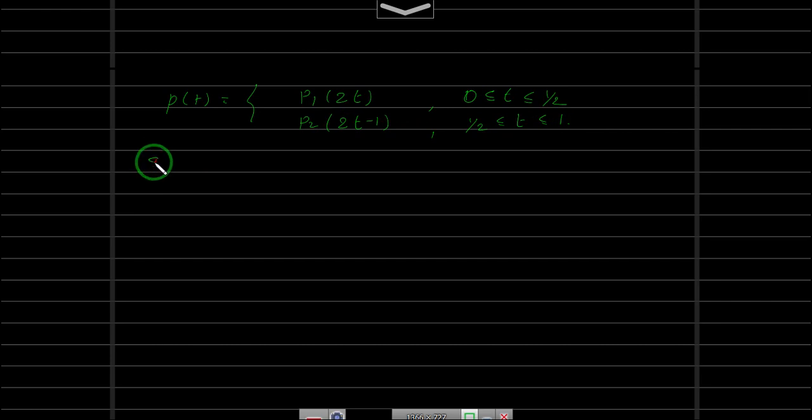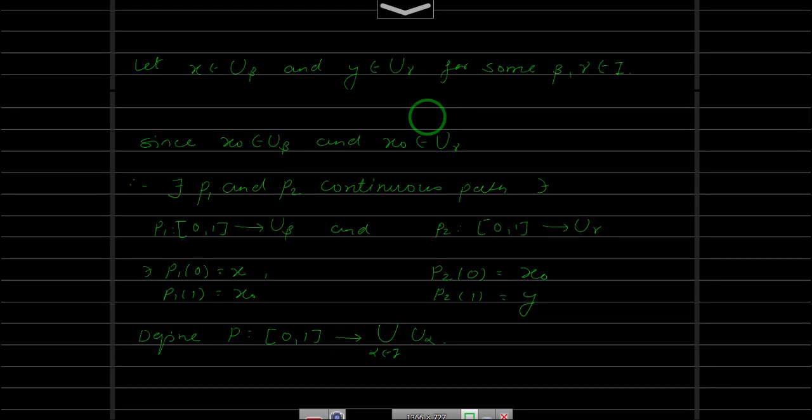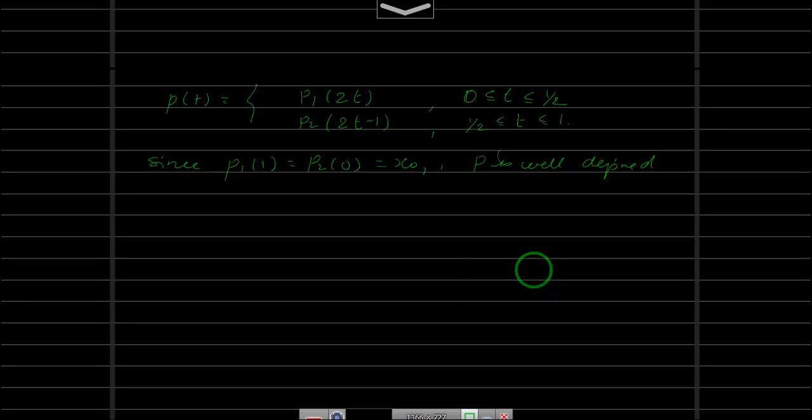Since we have p1 of 1 is the same as p2 of 0, that is the same as x0, our p is well defined, right? We have those points. Let me go back here. This p1 at 1 is the same as p2 at 0, that is x0. So we have our well defined function.